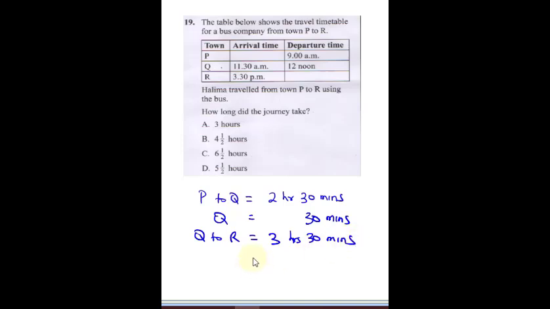So if I'm to sum this up, this is going to give me 30 minutes plus 30 minutes plus 30 minutes. I'll have a total of, this should be 1 hour 30 minutes. So I'll write my 30 minutes and carry my 1 hour. So 1 plus 2 is 3. 3 plus 3 is going to give me 6. So I have 6 hours 30 minutes. So that is equivalent to 6.5 hours. So my correct answer here, it's C.